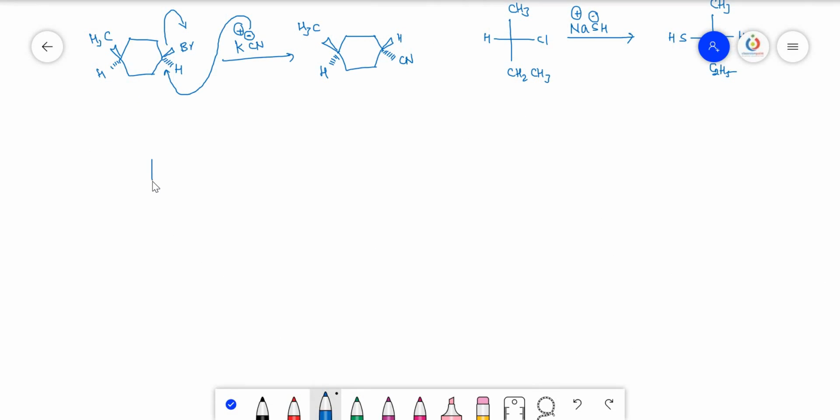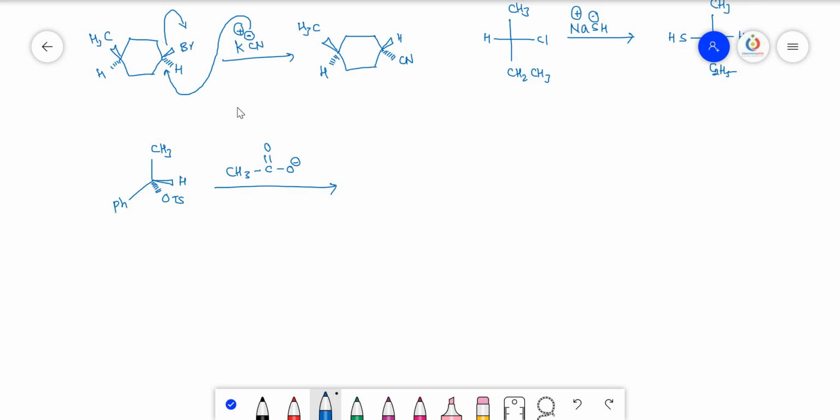Next, hydrogen, OTs, phenyl group, CH3. OTs means tosyl group. These leaving groups I will make one more video. There you will get a clearer picture about the leaving groups, because that is not necessary for the NEET program. That's why I am not discussing the leaving groups here, but I will make a separate video. There you get the complete idea.